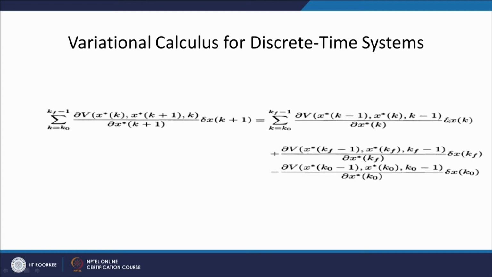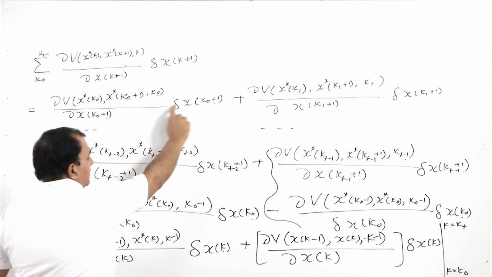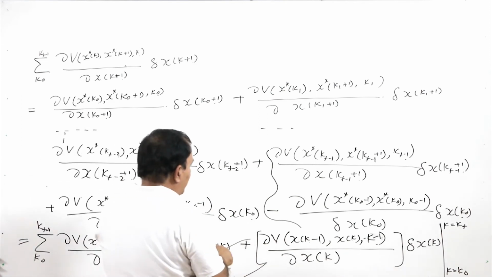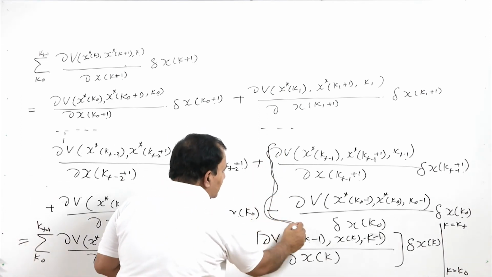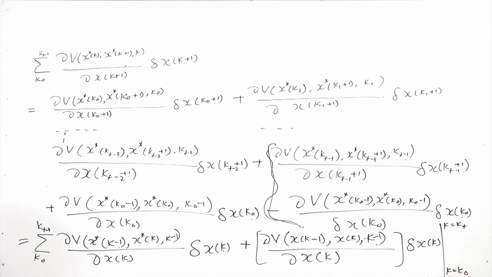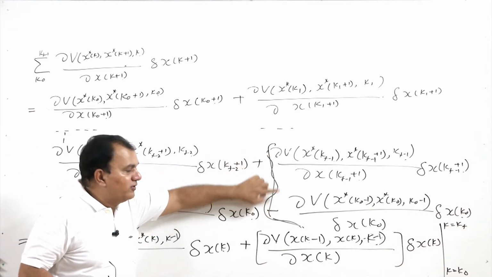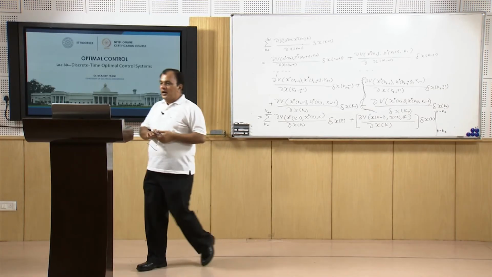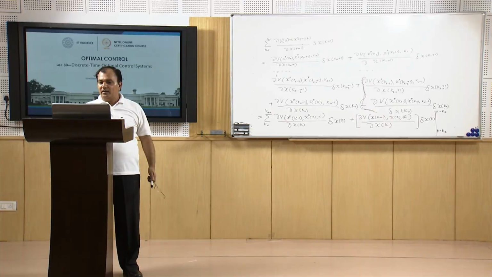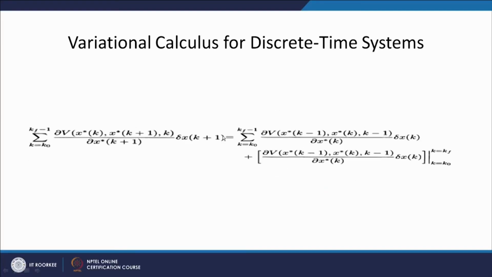So, this first expression I am getting with these terms except these two terms, and these two terms I am combining together to get my second term of the first variation as sigma of del v, x star of k minus 1, x star of k minus 1 by delta x of k, plus this is my condition.